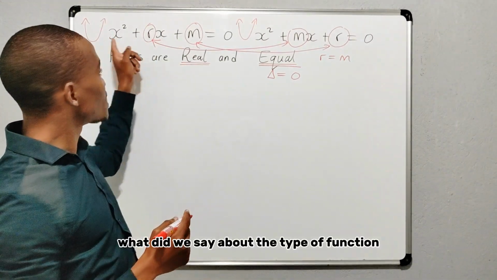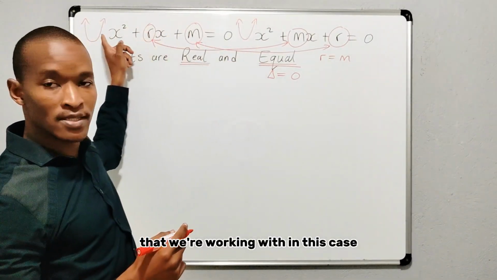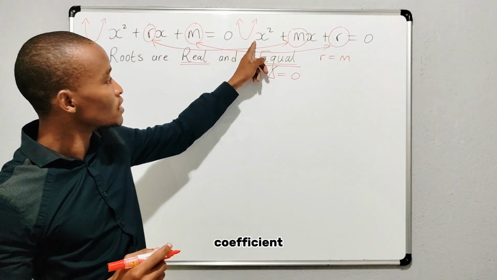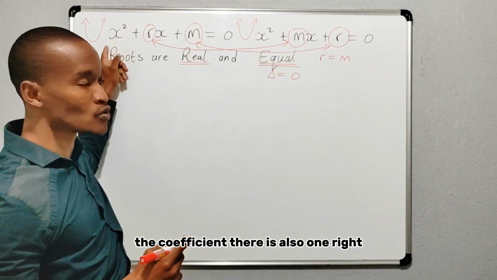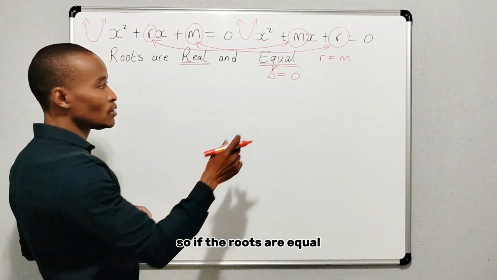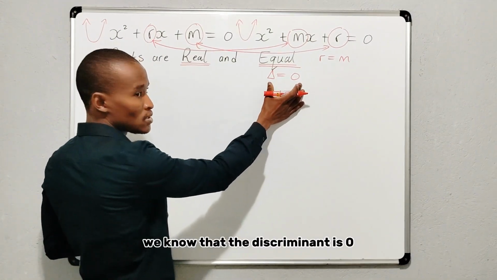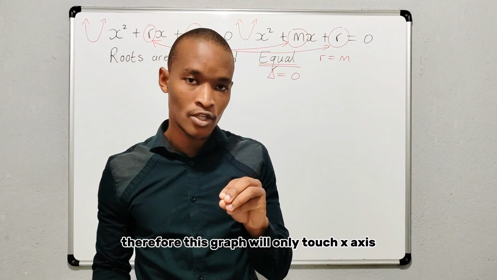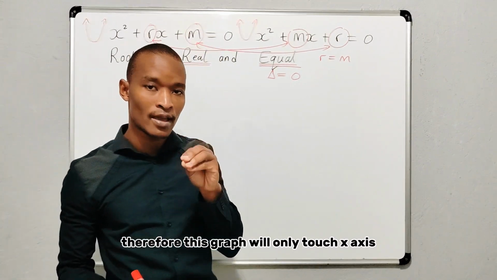What did we say about the type of function that we're working with in this case? It's a parabola. It is concave up. Coefficient there is 1. The coefficient there is also 1. Right? So if the roots are equal, we know that the discriminant is 0. Therefore, this graph will only touch the x-axis, right?